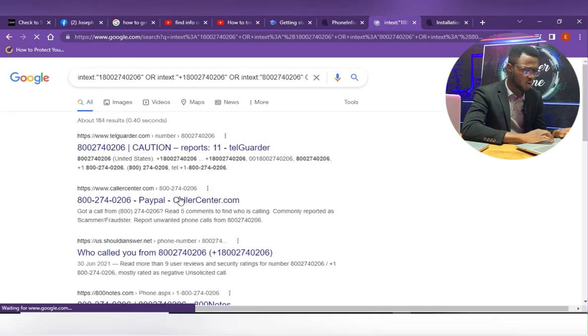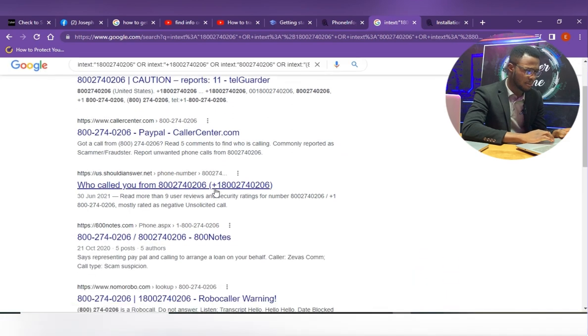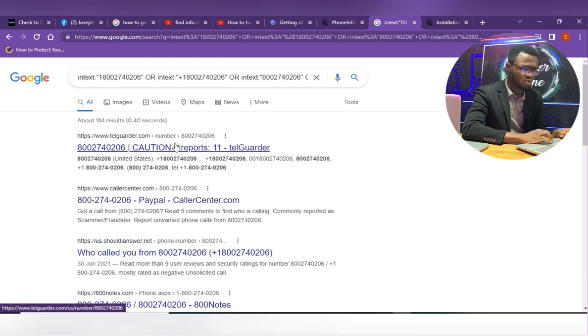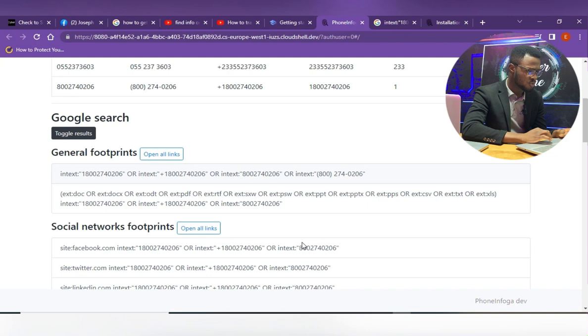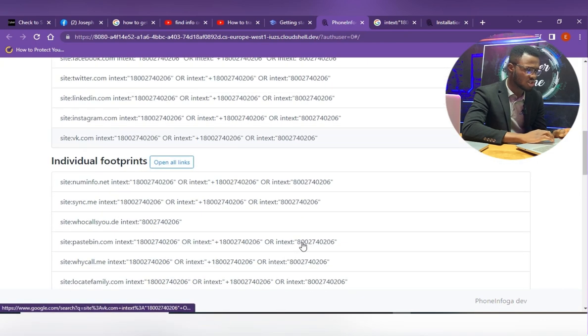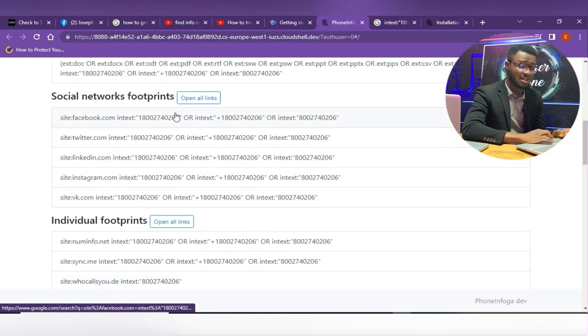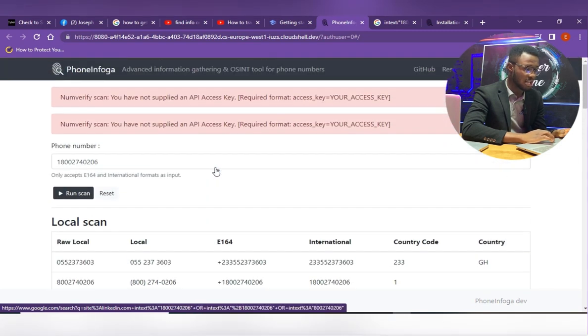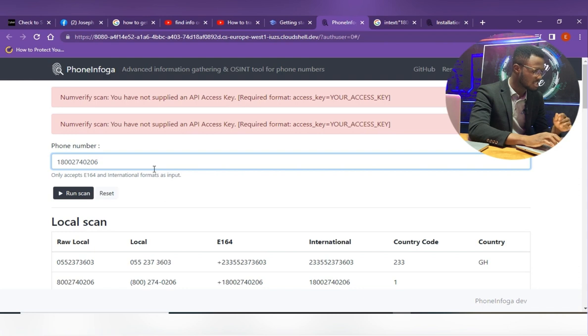So you see here, caution, report. There are a lot of issues about this number. You can just click on it to read more about it, right? So this is just a red flag for you. Don't worry, you can still go ahead and search on their social media handles wherever this number can be found. That is on your level. If you want to know more, just get into it more, right?